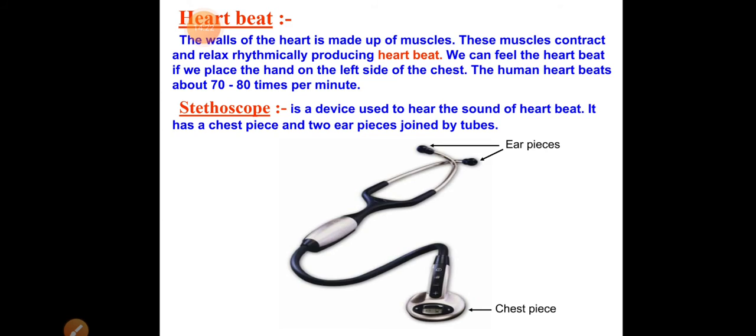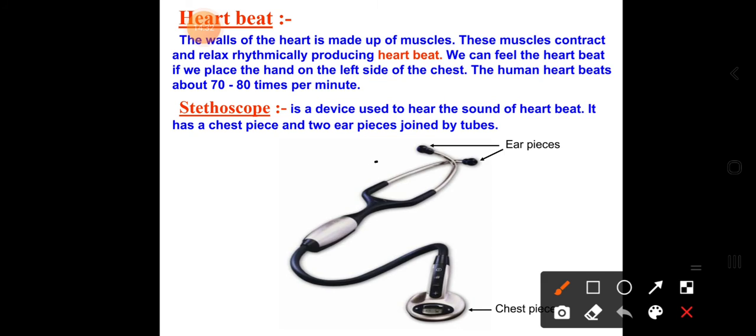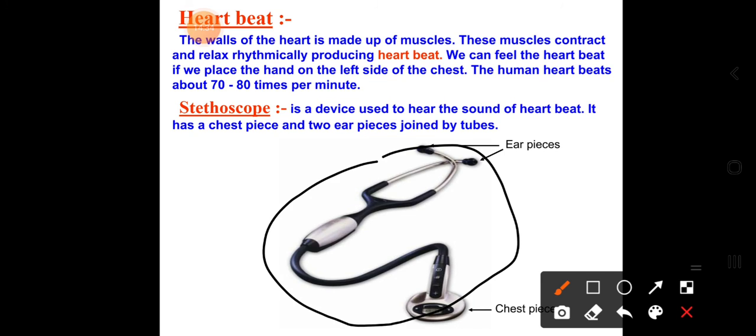Okay, so now you understood that your heart is working continuously. That heartbeat we can listen to with the help of the instrument called a stethoscope. The muscular contraction, that is auricular contraction, ventricular contraction, and relaxation, a rhythmic contraction and relaxation of the heart chambers produces your heartbeat.